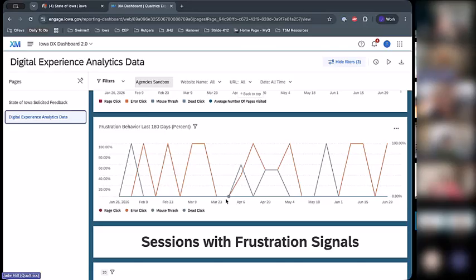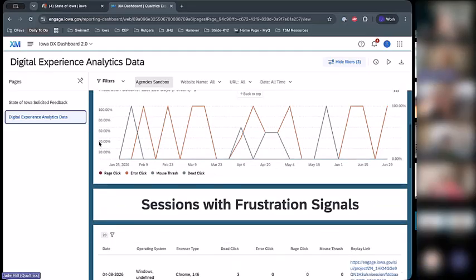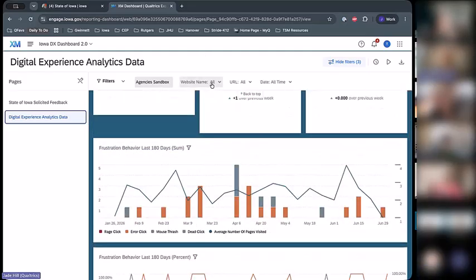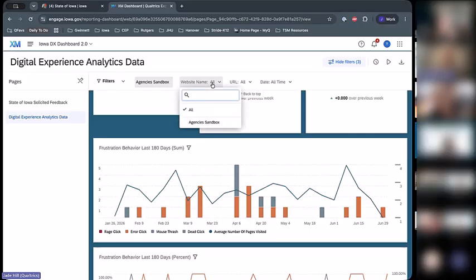This is our training account. And so these are just the information that we had here. You can filter by website name. In this case, it's just going to be Sandbox because that's the only website that we have access to within this account. If you are the manager of several different websites, maybe like DOT and DOM, something like that, if you have access to multiple different brands, you should have the ability to filter to multiple.